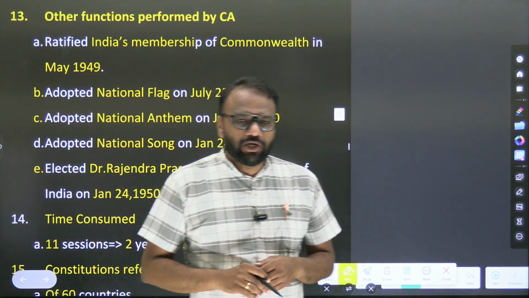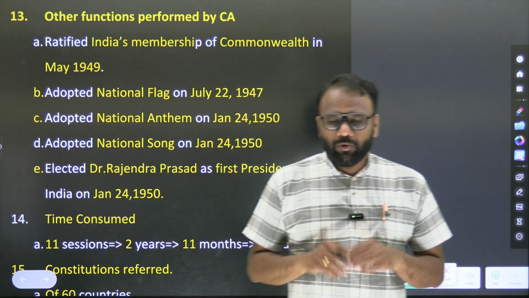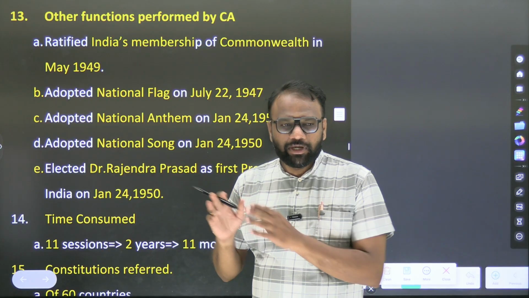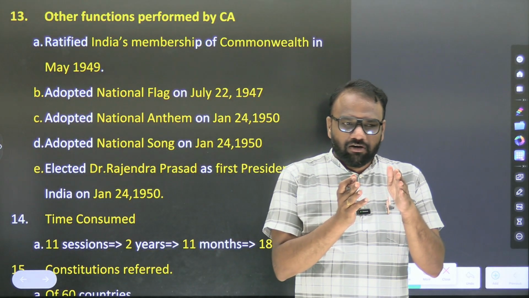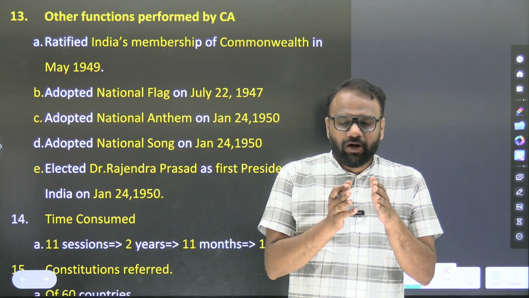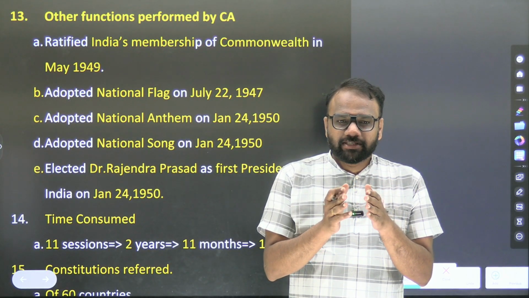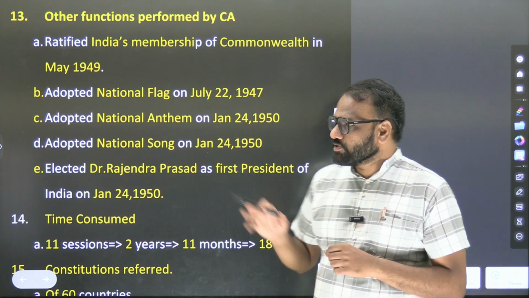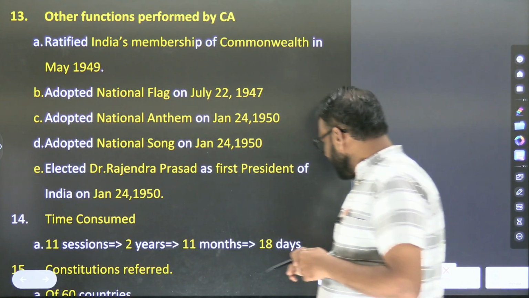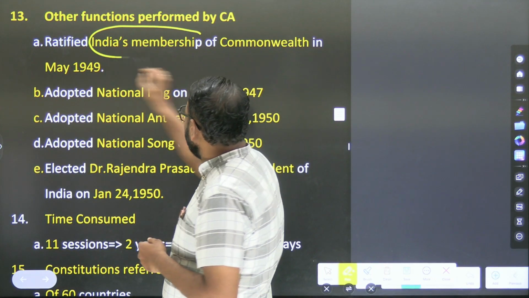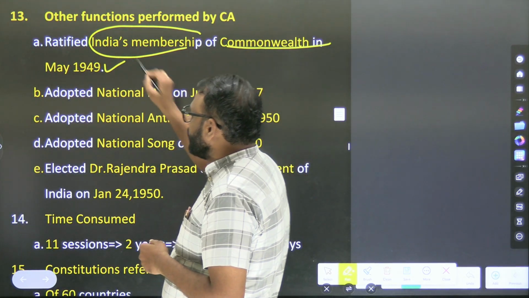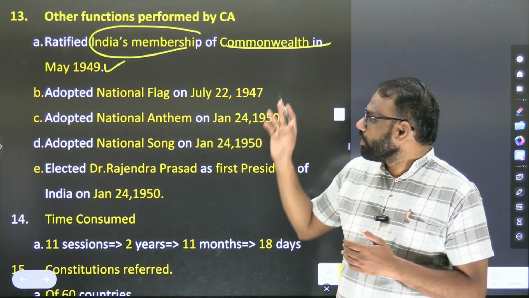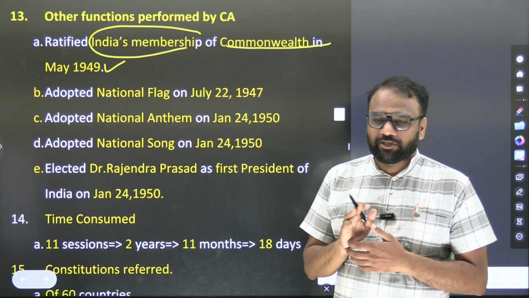So already we have seen two functions performed by the Constituent Assembly. One is writing the Constitution by meeting as a constituent body. Another is enacting ordinary laws by meeting as a parliamentary body. Apart from that, it was also involved in some other activities. It ratified India's membership of the Commonwealth in 1949. So it means India is going to remain a member of the Commonwealth.